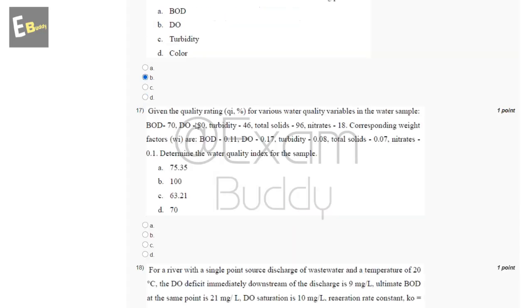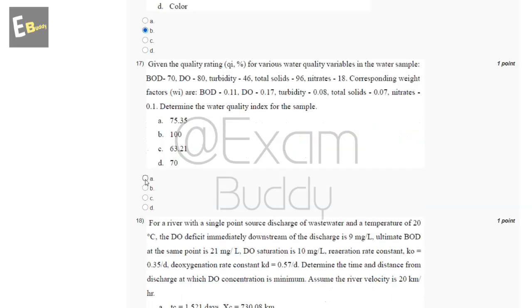Now the 17th question is, given the quality rating Qi for various water quality variables in the water sample: BOD 70, DO 80, turbidity 46, total solids 96, nitrates 18, with corresponding weight factors Wi: BOD 0.11, DO 0.17, turbidity 0.08, total solids 0.07, nitrates 0.1. Determine the water quality index for the sample. So these are the options: 75.35, 100, 63.21, 70. So the answer of our 17th question is A, 75.35.